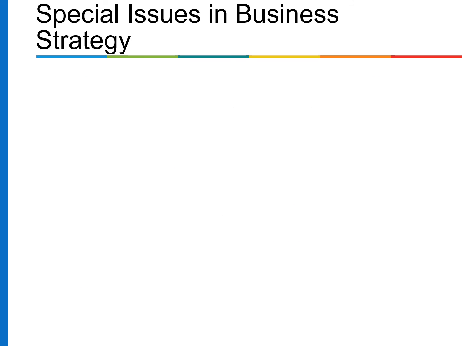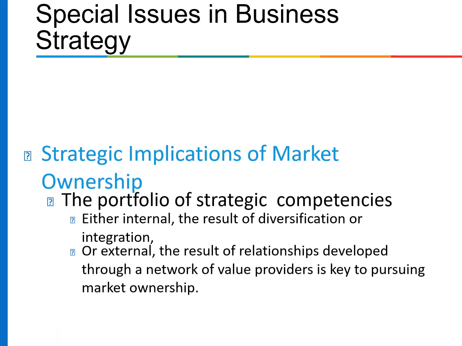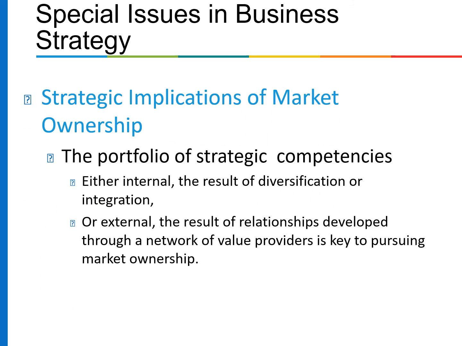Special issues in business strategy, and the next thing is strategic implication of market ownership. The portfolio of strategic competencies, either internal, the result of diversification or integration, or external, the result of relationships developed through a network of value providers, is key to pursuing market ownership.